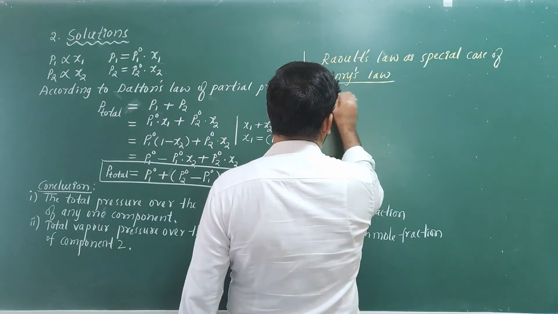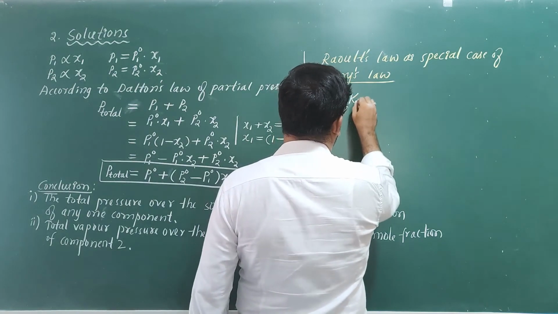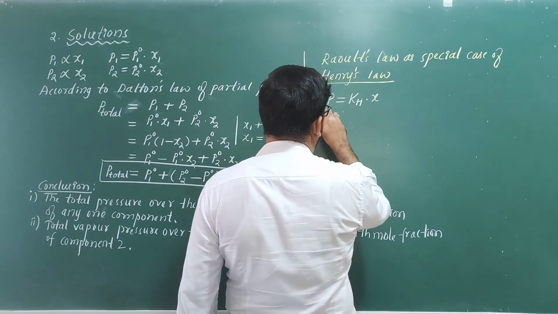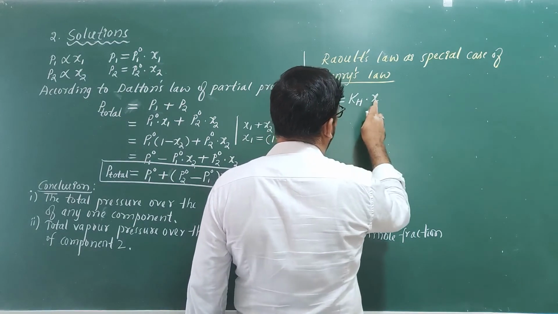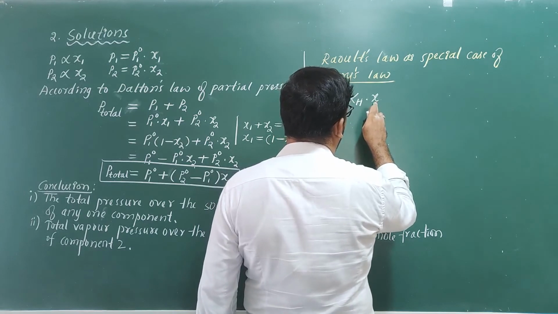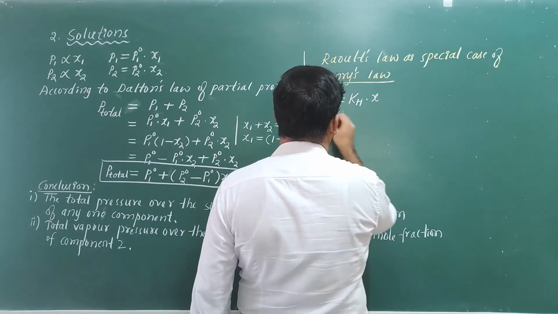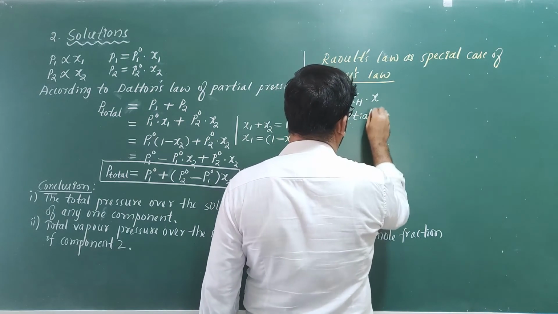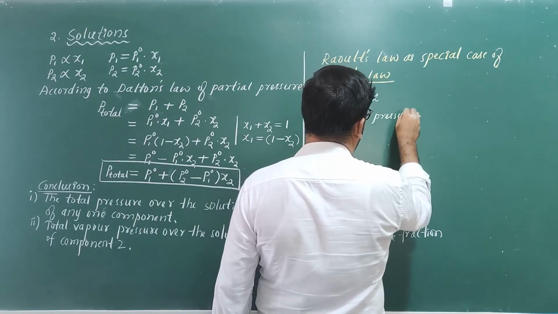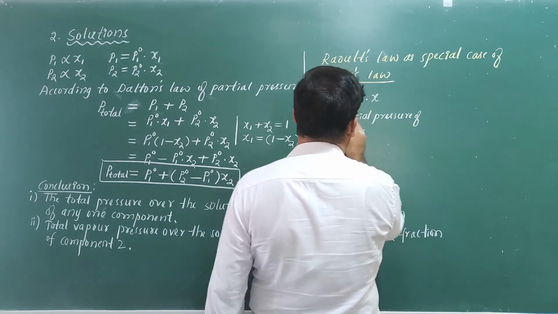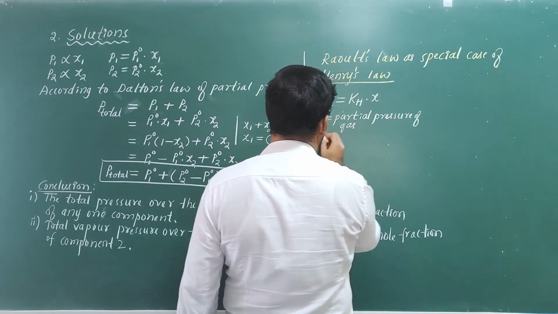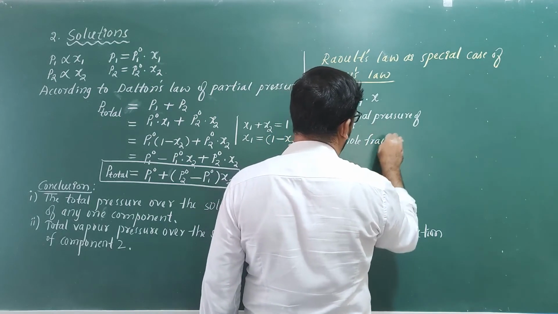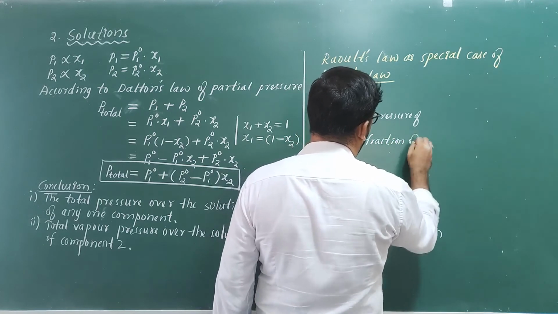So, P is equal to kH into X. P is the partial pressure of the gas in vapor phase, and X is the mole fraction of the gas in solution.